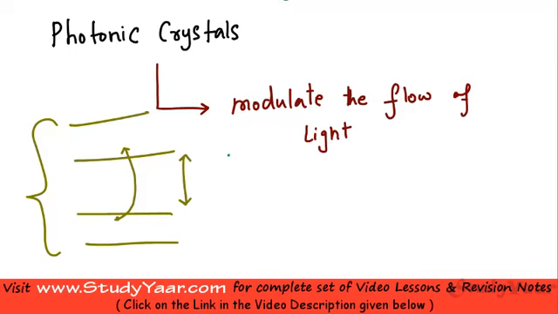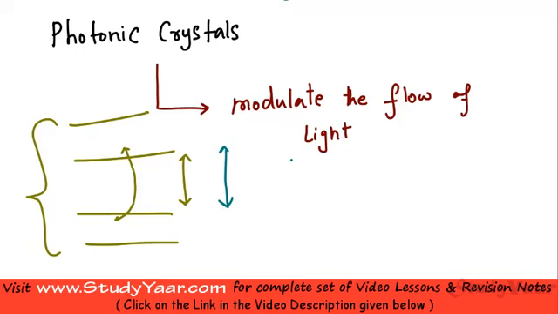Now we know that we can modify this band gap by adding impurities which are known as dopants, right. So these impurities, when added to the semiconductor, help us modify this band gap, which essentially results in controlling the